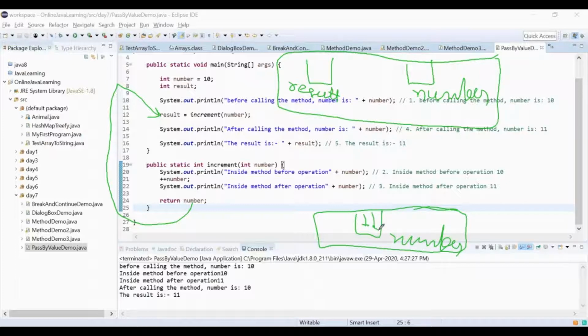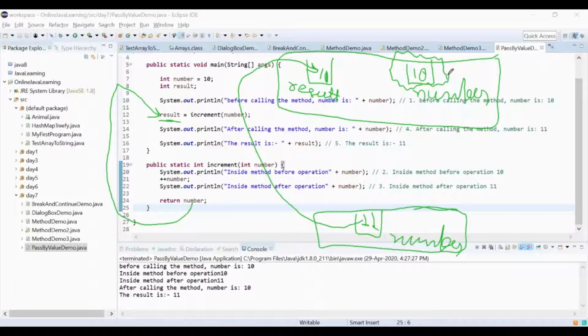So when we hand over this value to the result, not the number, number earlier has 10, so it will copy it from here to here, not inside the number. So this result has 11, not this one. We have not touched it. This particular variable was never touched here, so no value gets impacted over here. Did you get this diagram? Yes, sir. I wrote it the shortest way, because a lot of things I have already explained.